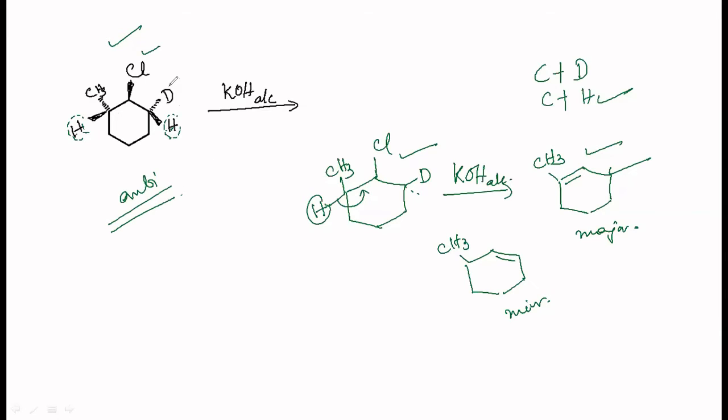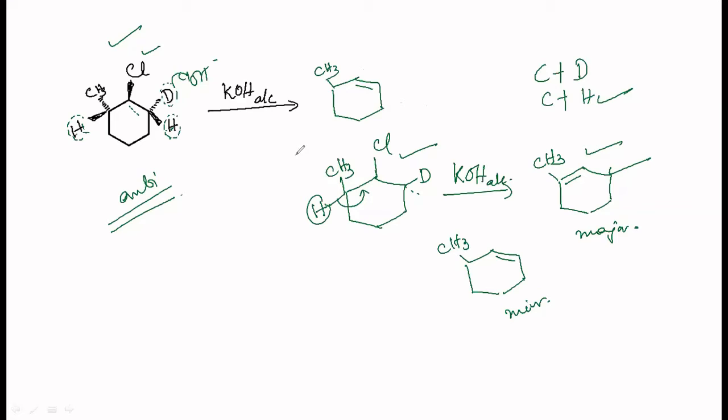So the only thing it can do is this D, which is behind this chlorine, is coming towards the front, and hence they are far apart from each other. So OH minus will come and take away this, and therefore you should be getting a double bond here. That means your final product here will be like this. This is the double bond here, and then there is a CH3 group. There is no D in the final product. Okay, so this is the concept which you should understand, which is generally asked in NEET and other competitive examinations.